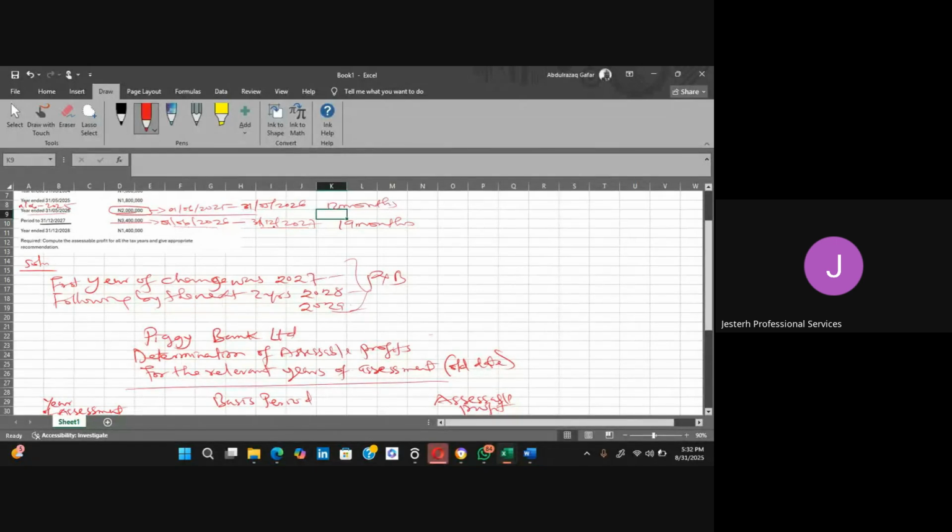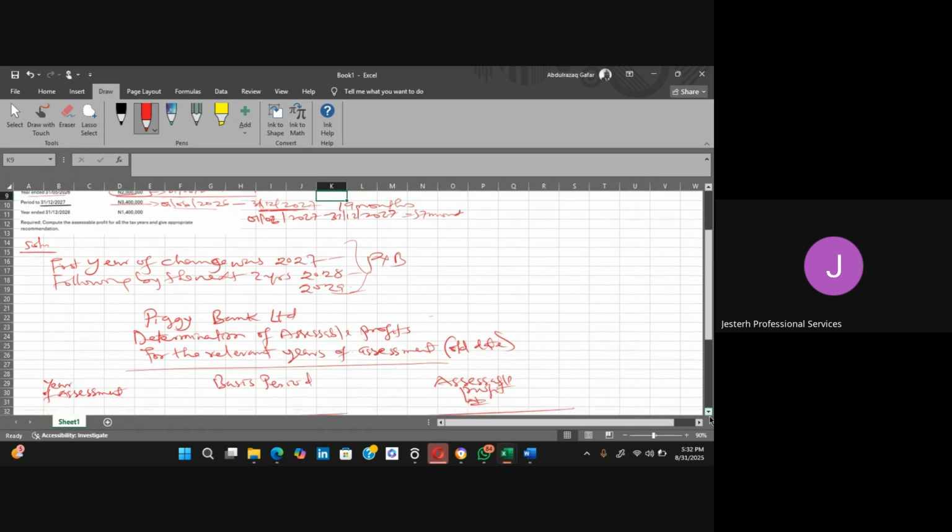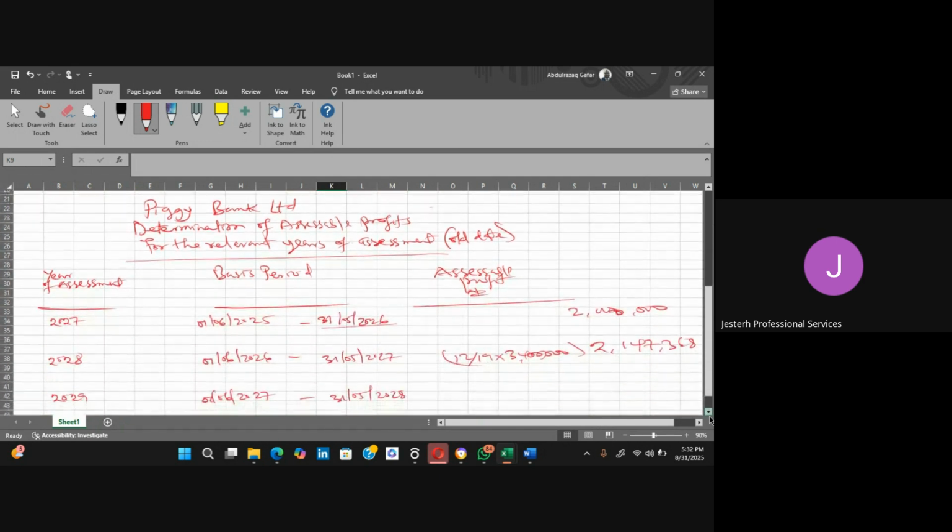1st of June 2027, the profit is still in this particular one. But how many months can we see? If you are saying 1st of June 2027 to 31st of December 2027, how many months is that? That is 7 months, right? 6, 7 months. Yes. 7 months. Are you getting it now?